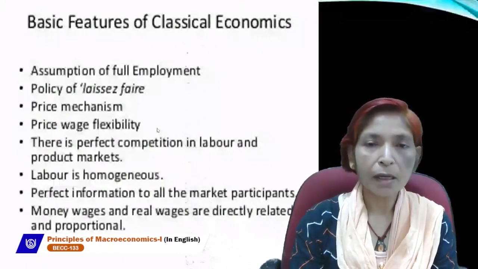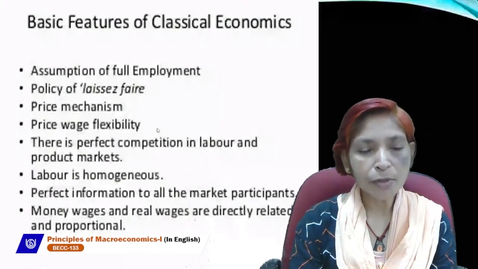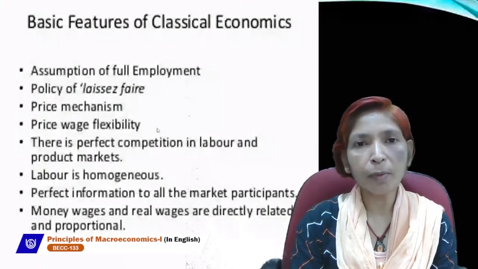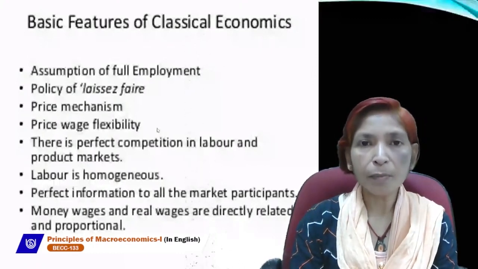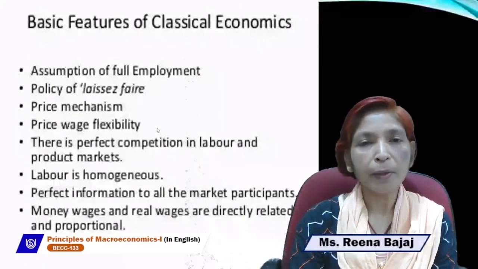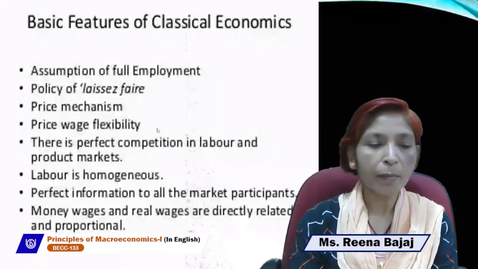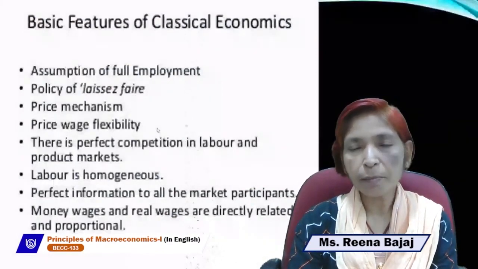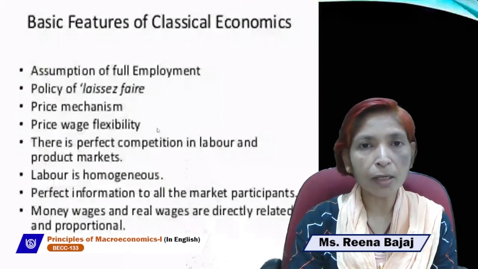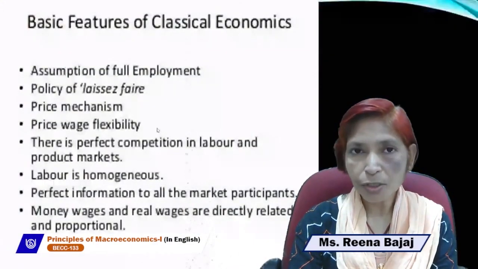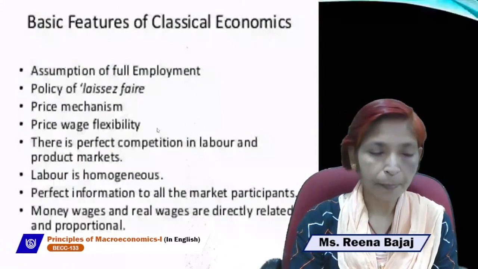The next assumption is that labor is homogeneous. Under this assumption, we assume that all units of labor are the same. But that can't be possible because the mental and physical ability and capability of all labor always differ. Next is perfect information for all market participants. It means there is perfect knowledge regarding market prices and products in the economy, which is also an unrealistic assumption and does not exist at present.